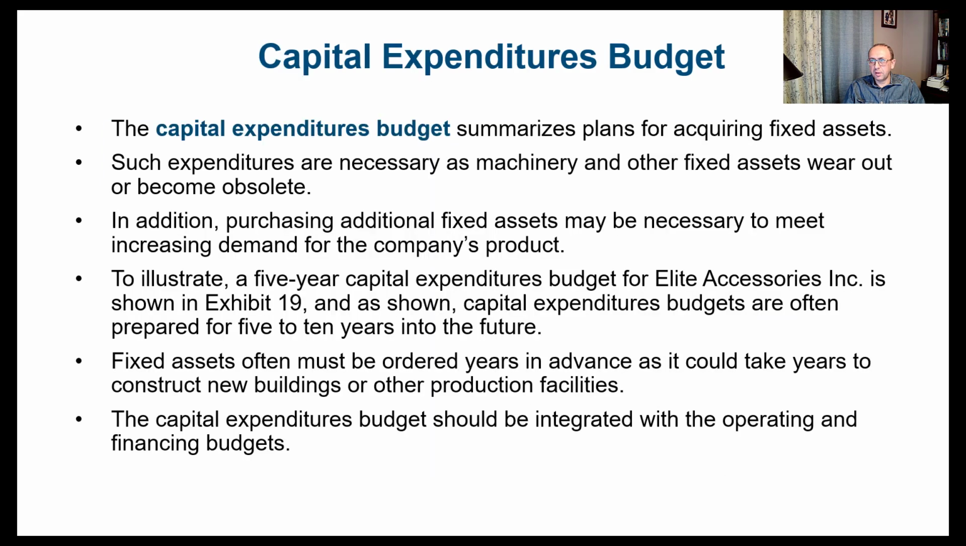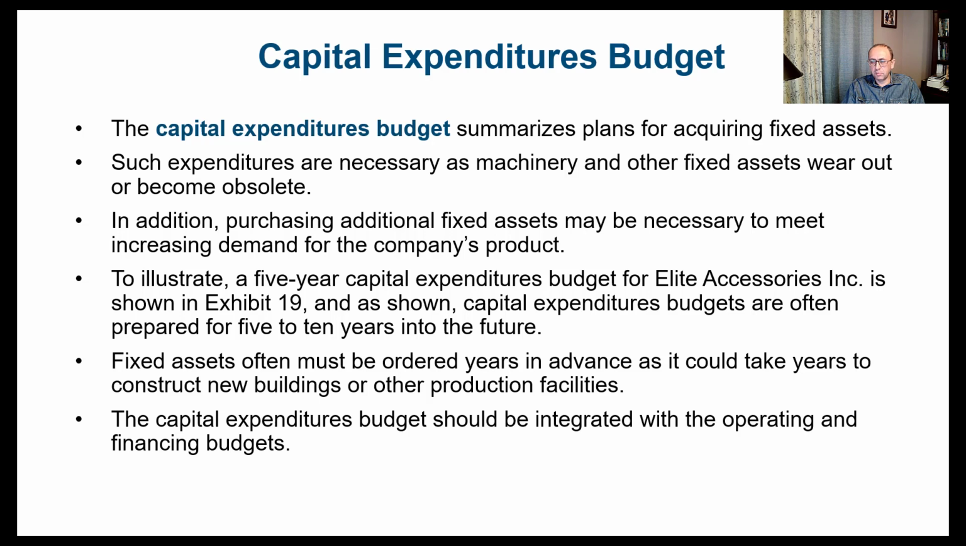Now let's talk about the other part, which is the capital expenditure budget. The capital expenditure budget summarizes plans for acquiring fixed assets. Such expenditures are necessary as machinery and other fixed assets wear out, or sometimes become obsolete. In addition, purchasing additional fixed assets may be necessary to meet increasing demand for the company's product.